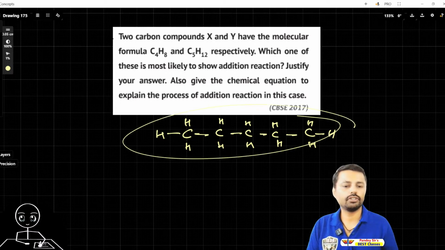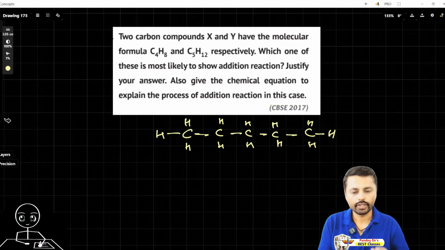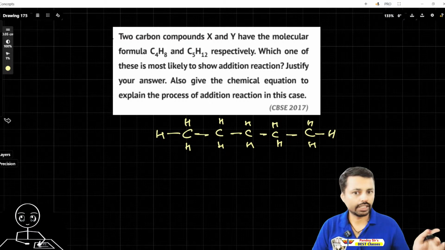So these are C5H12. There is no double bond, so this can't show addition reaction.